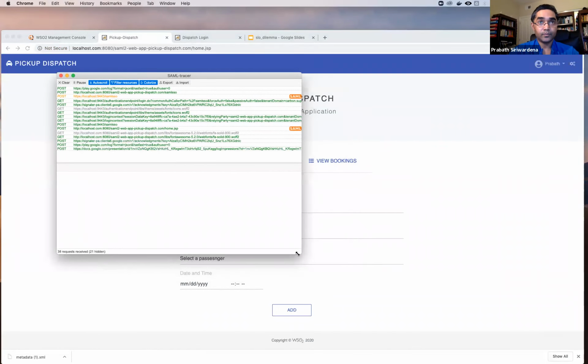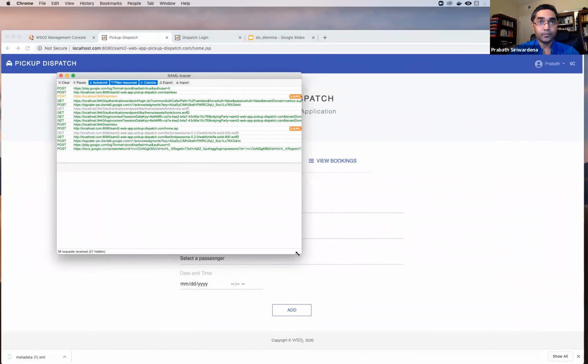And now let's see how logout works. So now if I click logout here, it took me to the identity server, then the identity server sent me back to this particular URL, right? So now let's have a look at the logout request and logout response.